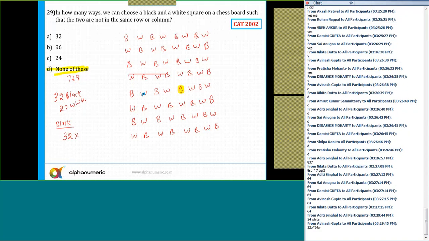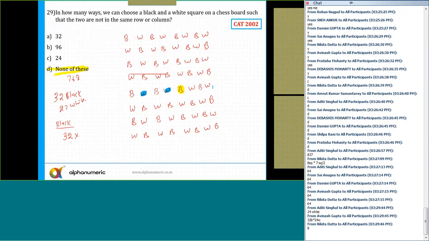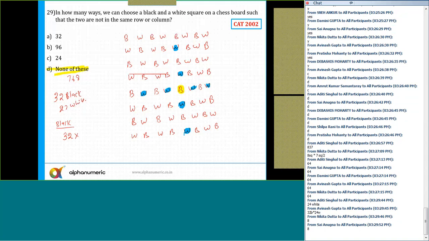Can you tell me how many whites I can't select? You can say 1, 2, 3, and 4. These 4 and these 4. So for white, how many possibilities are there? 32 minus 8, which is 24. So I say 32 into 24, and 32 into 24 is equal to 768. And this is the answer.